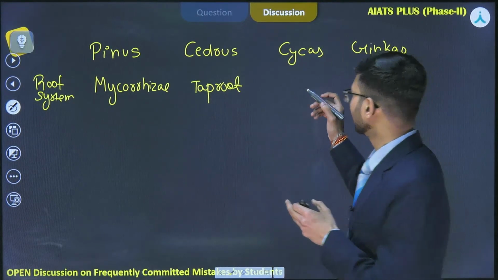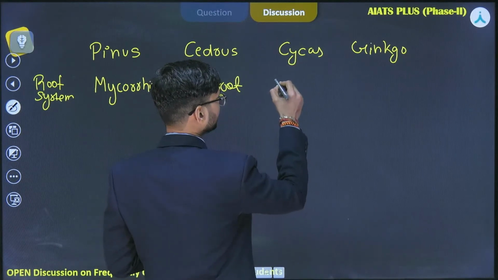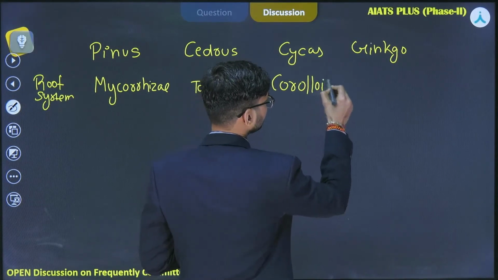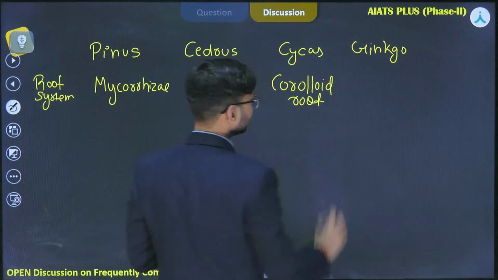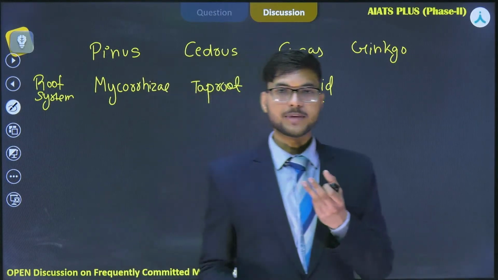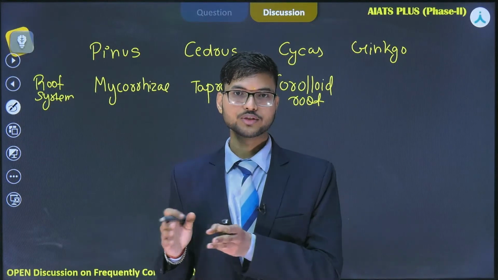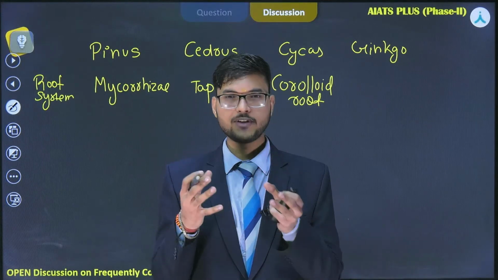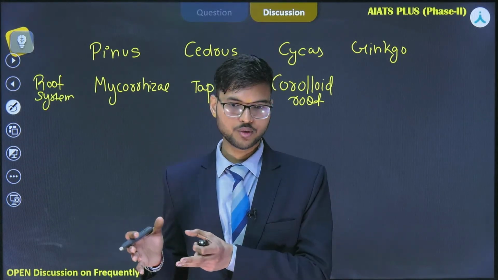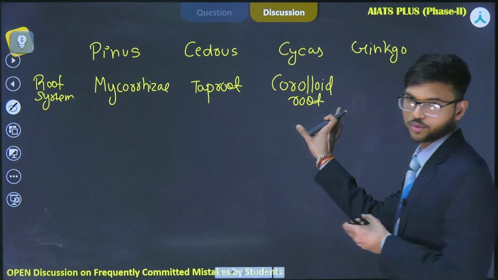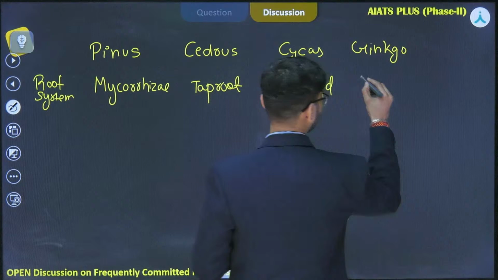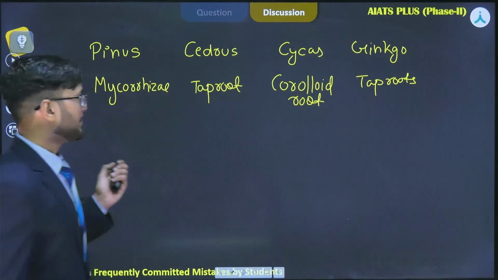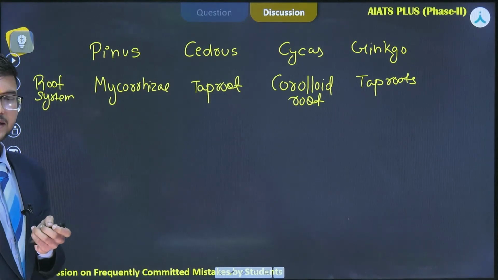In cycas, the symbiotic association forms coralloid roots. These roots look like corals, which is why they are called coralloid roots, because the root system of cycas has a very peculiar similarity with the corals found in the oceans. Now in case of ginkgo, it has a taproot system. Apart from these features, you will see the stem structure.